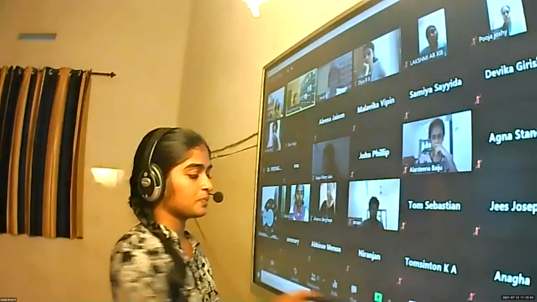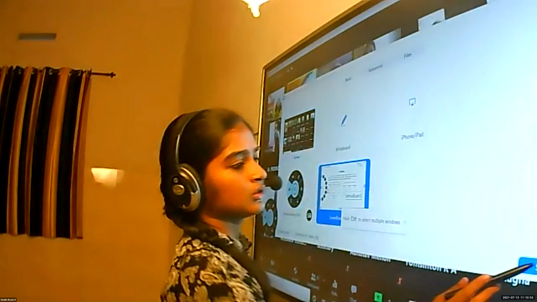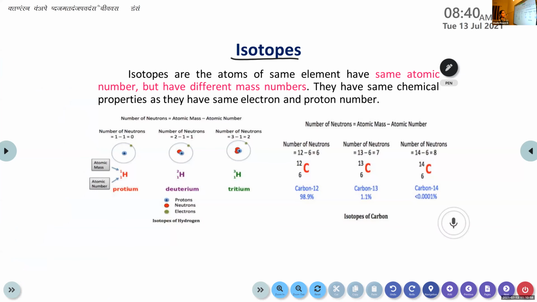Okay, isotopes and isobars. Write down the heading isotopes. I think I just mentioned this isotopes in the last class, right? Atoms of the same element with same atomic number and different mass number are called isotopes. And they have same chemical properties as they have the same electron and proton number. Clear?